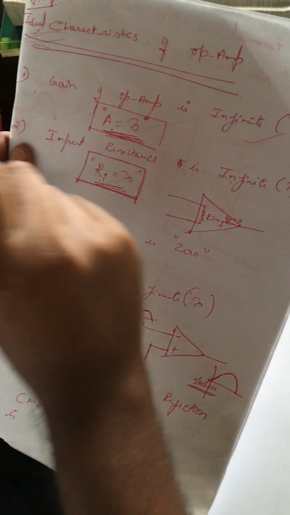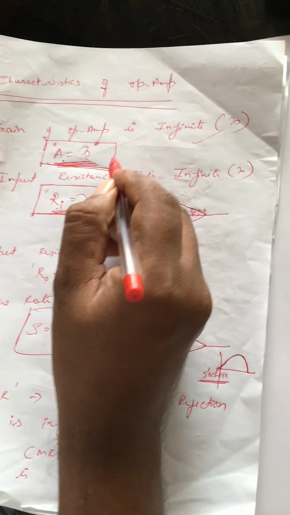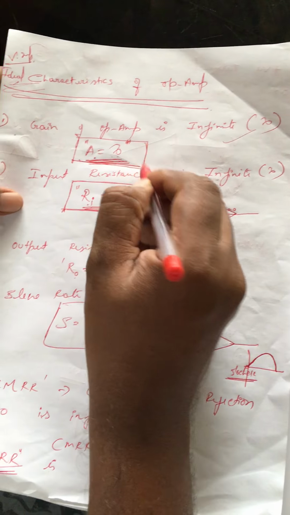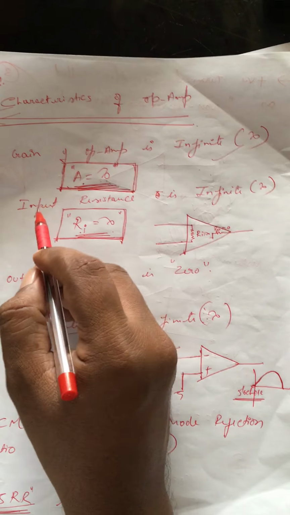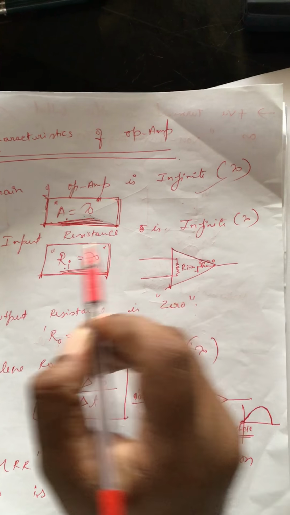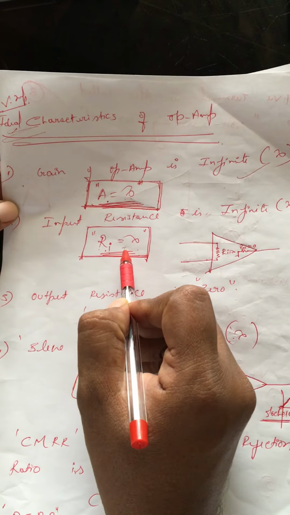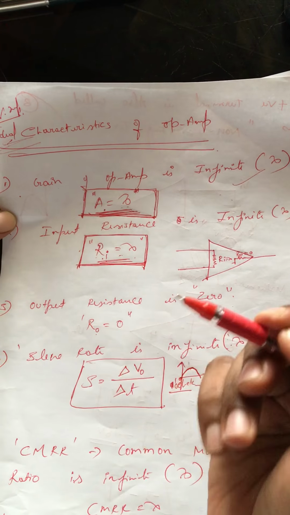As we listed a few characteristics of the ideal op-amp yesterday, we know that the gain of the op-amp is infinite. It's a very important point you're supposed to keep in mind. That is, A is equal to infinite. One more important characteristic to keep in mind for our upcoming discussion is that the input resistance of an ideal op-amp is infinite. That is, Ri is infinite. So these two points you are supposed to keep in mind for our upcoming discussion.